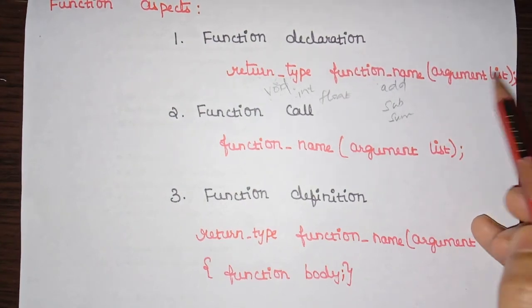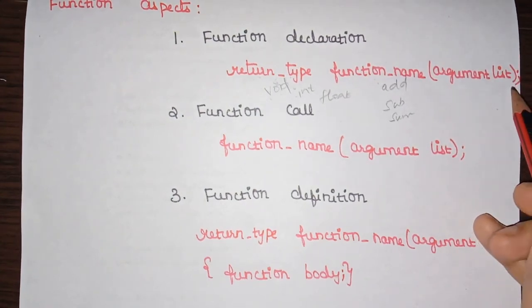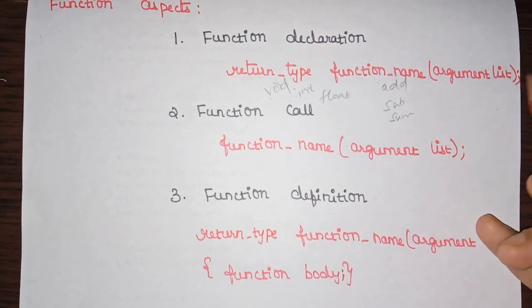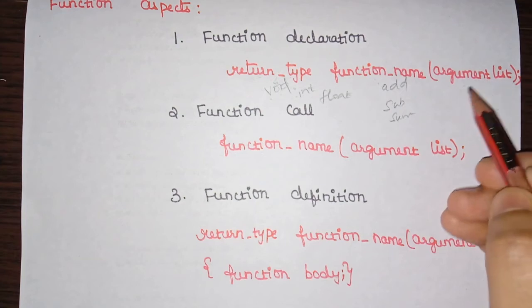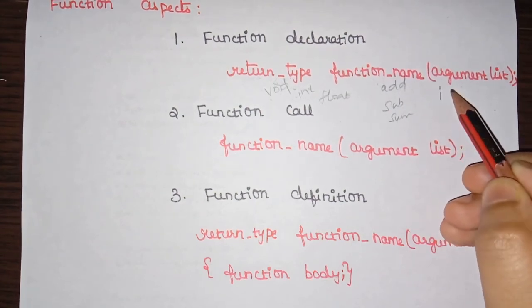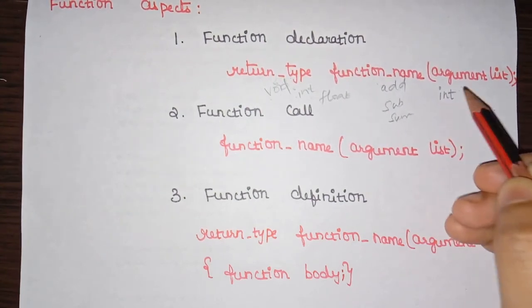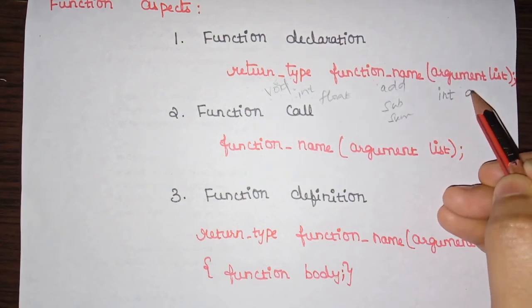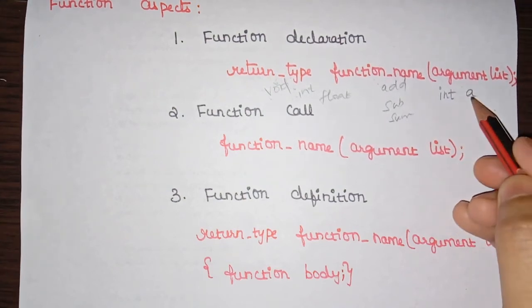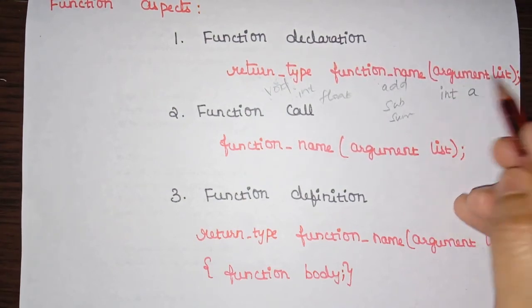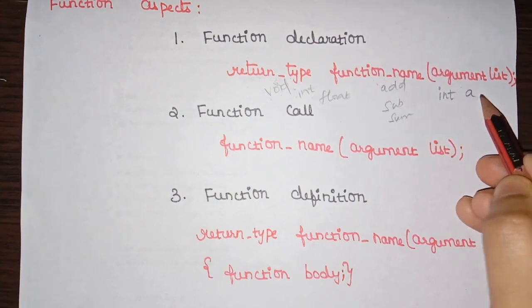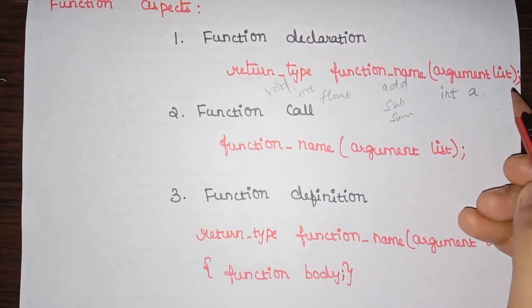So here this argument list contains parameters for a function. So we will see how to give the parameters for a function. Basically, a parameter should be given with a data type and a variable. So this is how a parameter should be given inside this argument list: int a.